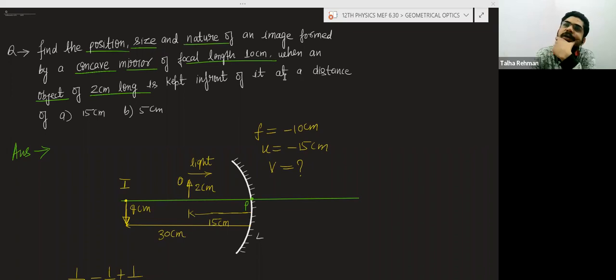But what happens when the light travels in a denser medium? The speed of the light becomes less. So we define two types of mediums: optically denser medium and optically rarer medium. What is optically denser and what is optically rarer? Optically denser you can say is a medium in which the speed of light is comparatively less, slower.